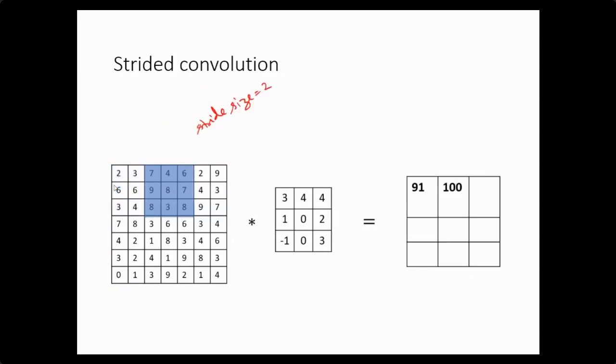This particular process, by which we decide how many columns or rows to shift in a convolution operation, has a great impact.